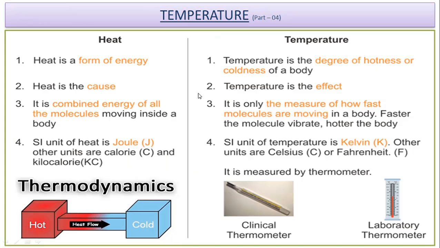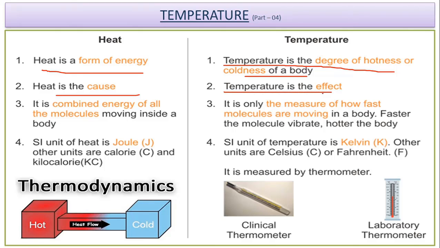Now here is a difference between heat and temperature. Heat is a form of energy, whereas temperature is the degree of hotness or coldness of a body. Heat is the cause, temperature is the effect. Heat is the combined energy which the molecules have in a body, whereas temperature is only the measure of how fast the molecules are moving in that given body. The SI unit of heat is Joule, whereas the SI unit of temperature is Kelvin.